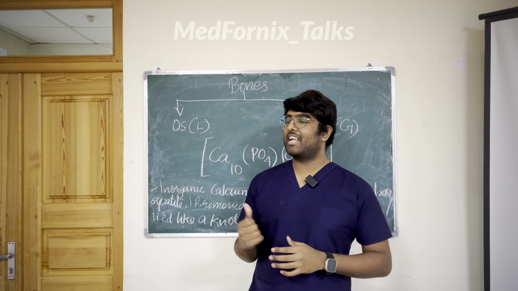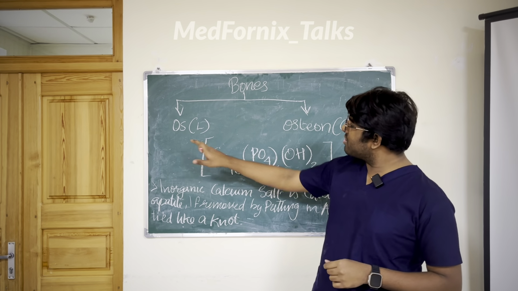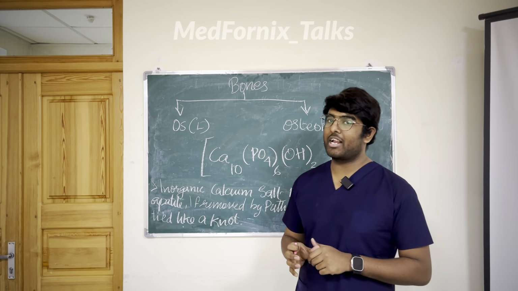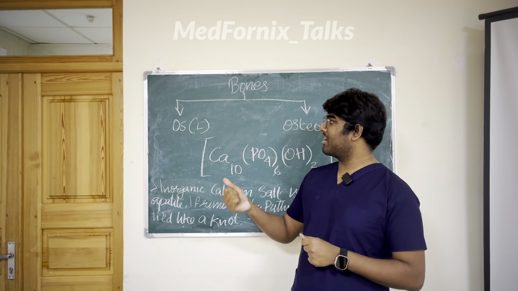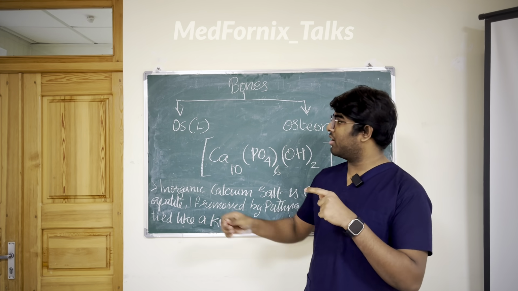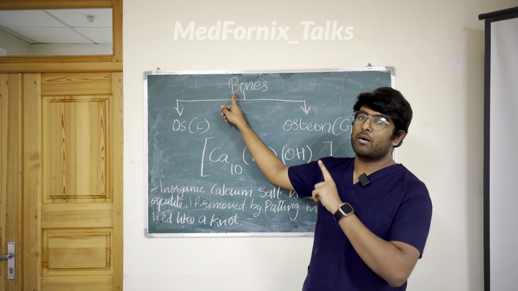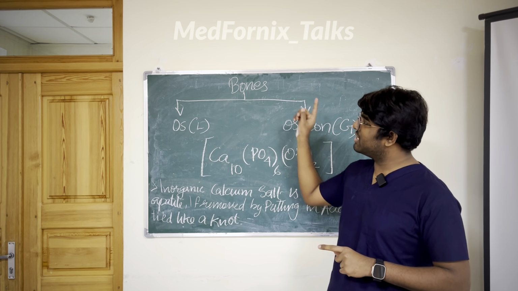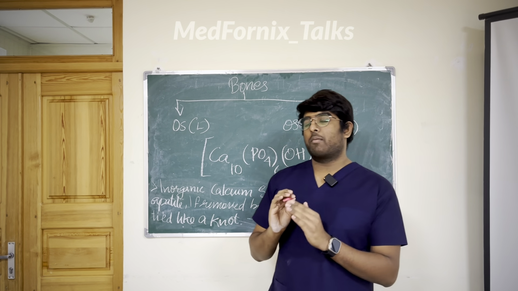So today you can see that I have written something on my board. You can see os and osteon, right? So we are going to talk about the nomenclature of the bone now. If you're taking your anatomy text, you can see they're using the word os. Os is a Latin word meaning bone, okay? And osteon is a Greek word which also means bone. And I will talk about the os now.